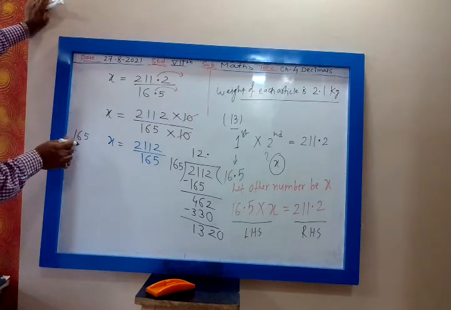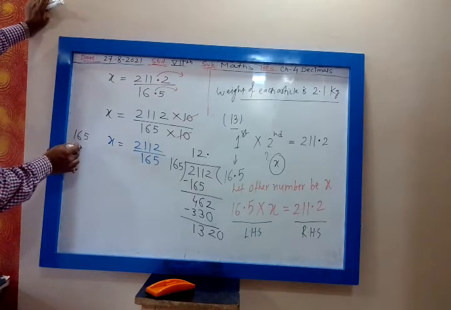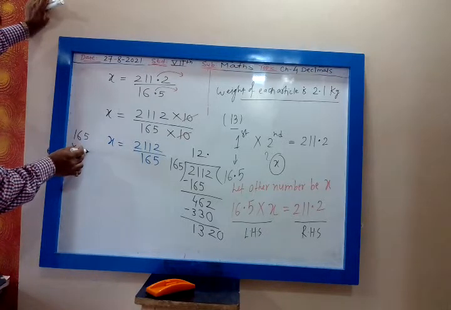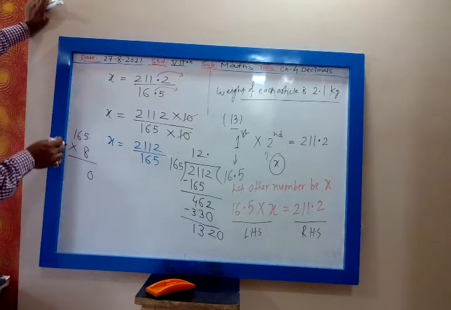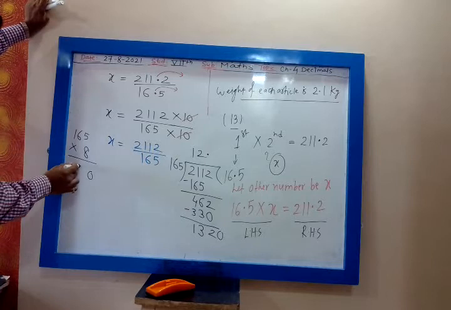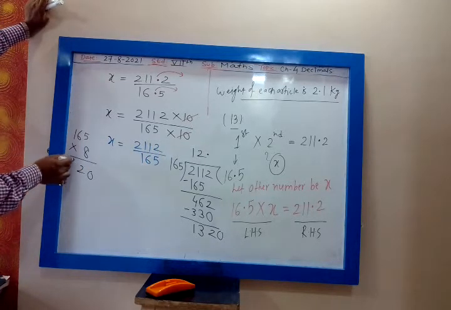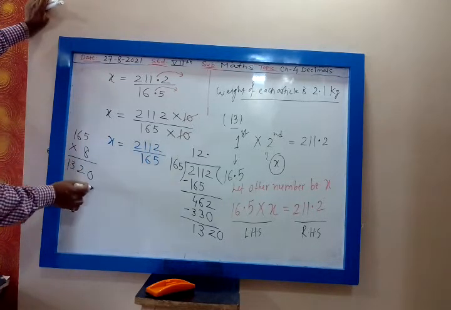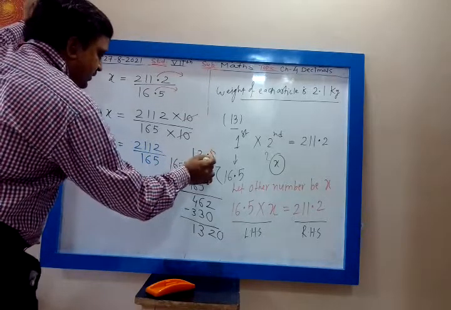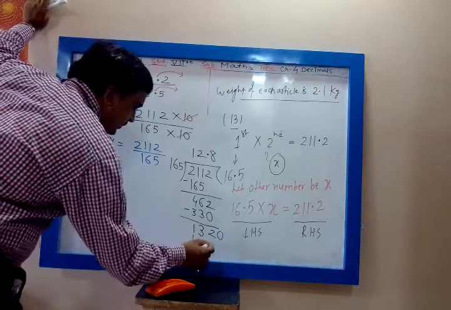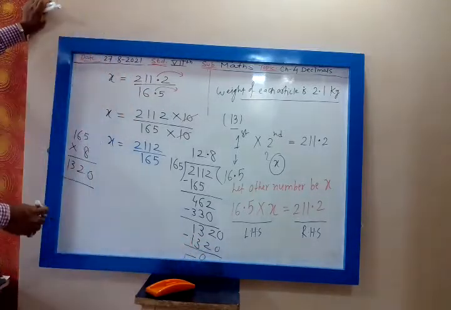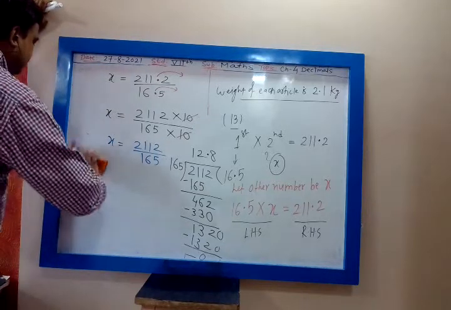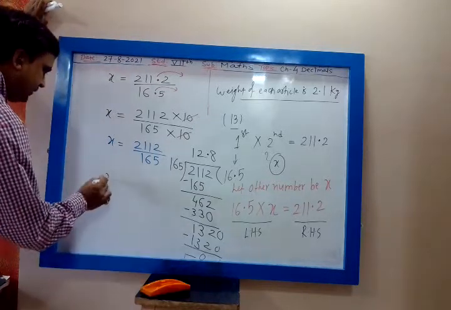Let us see, 135. This will be 7 8. Let us see. 8 5s are 40. 4 8 6 are 48 plus 4 is 52. Then 8 5s are 8 plus 5 is 13. 1320. It is 8. 12.8. 1320. So what is that number? 12.8. Yes. So x is 12.8.